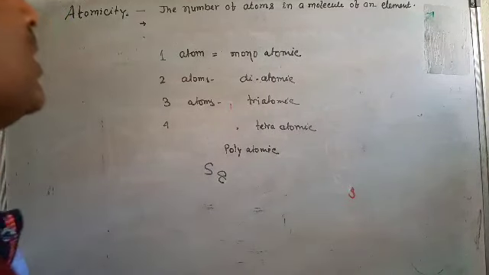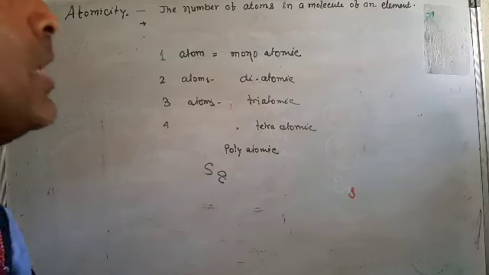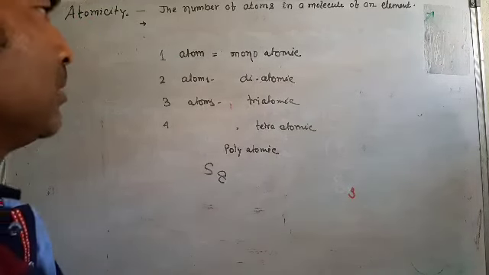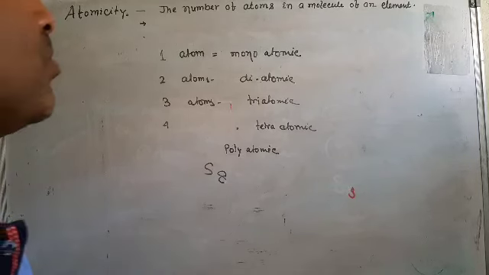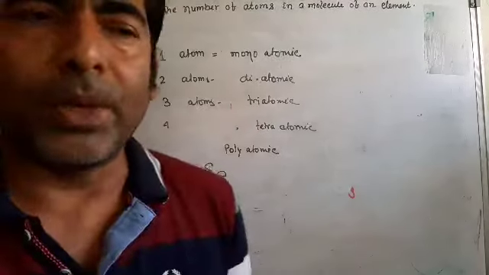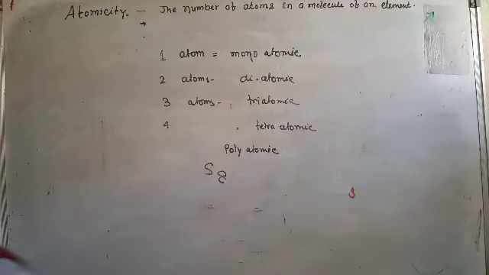So atomicity means the number of atoms in a molecule of an element. 1 atom monoatomic, 2 diatomic, 3 triatomic, 4 tetraatomic, and more than 4 polyatomic, or 8 means octatomic. Clear? And molecules also clear.